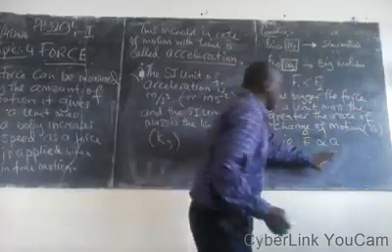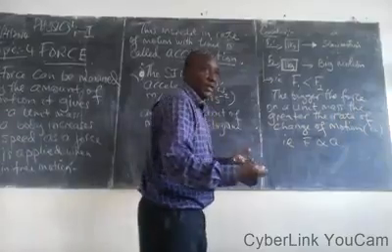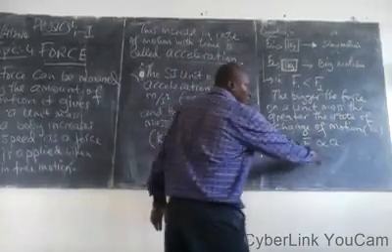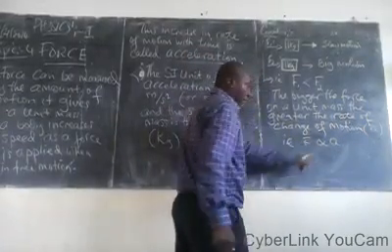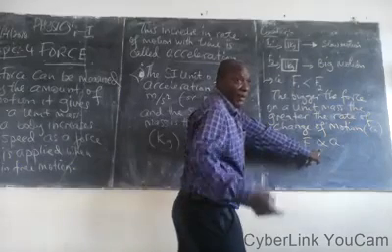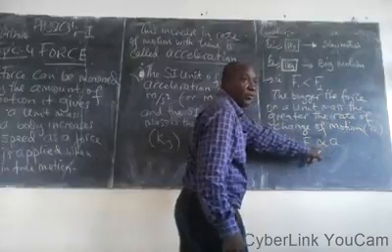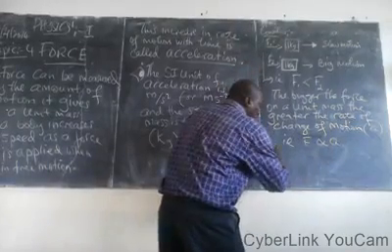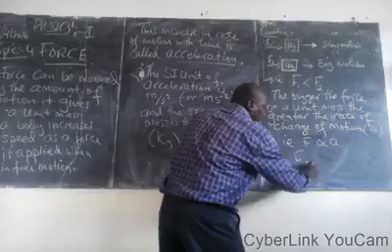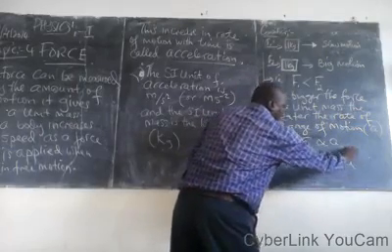Now, if we want to change this formula into an equation type formula, we need to take away the sign of proportionality. In mathematics, we simply add a certain constant here to remove the proportionality. So we say, therefore, force is equal to a certain constant times acceleration.